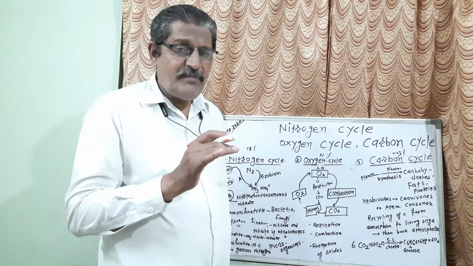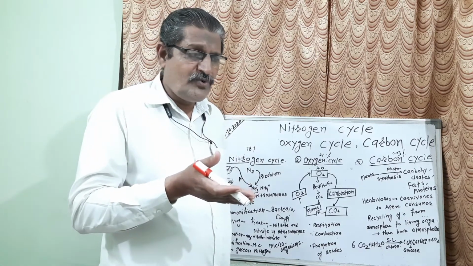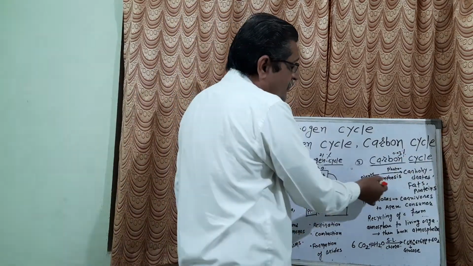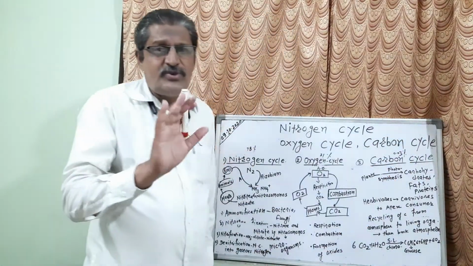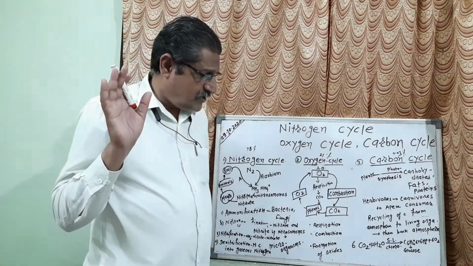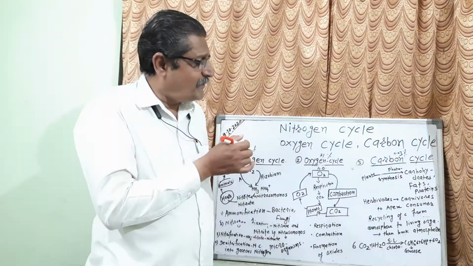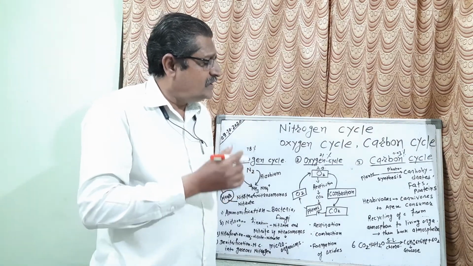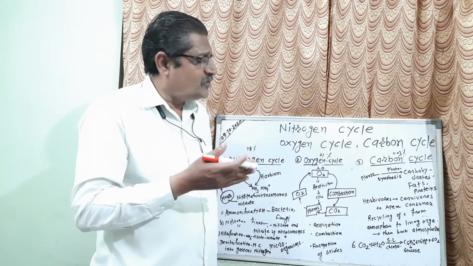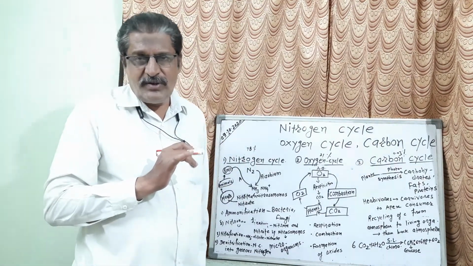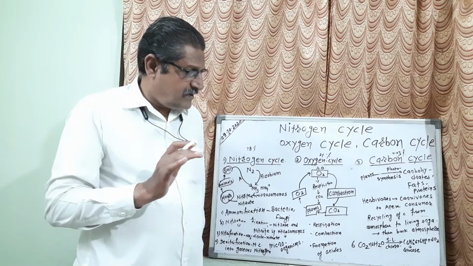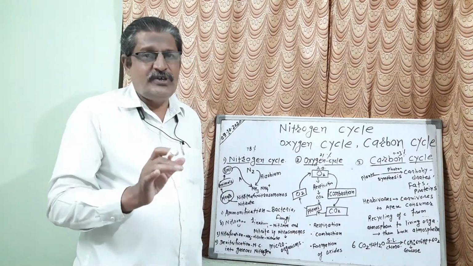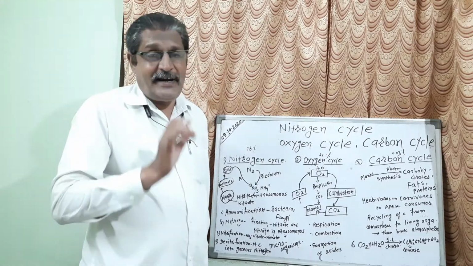Now I am putting one question before you. Why is the carbon cycle very necessary? The carbon cycle is very necessary for photosynthesis. Photosynthesis will not occur without the carbon cycle, and the food of the plant is glucose, and with glucose there is production of water molecules and oxygen molecules also. Those are the other products, but the main product of photosynthesis is glucose, and glucose is the food of the plants.